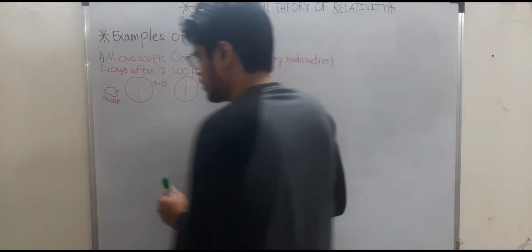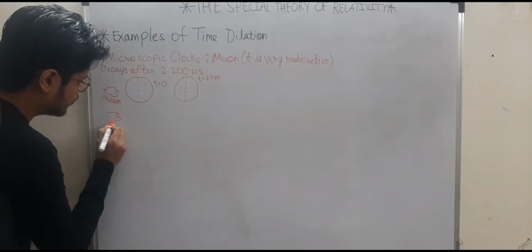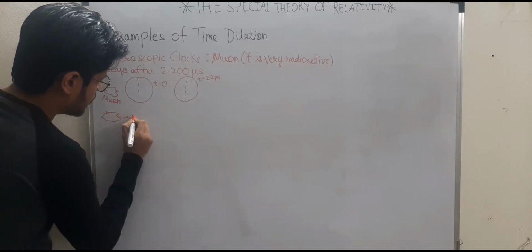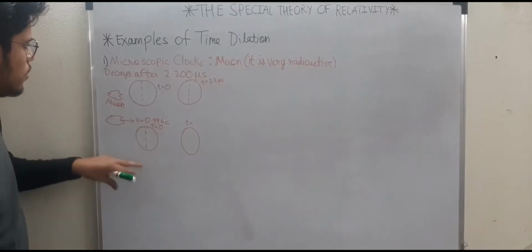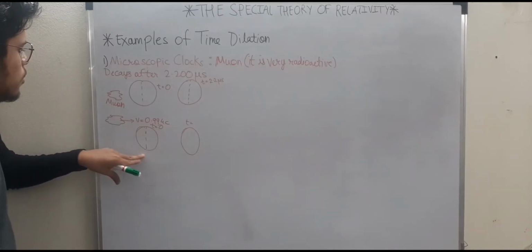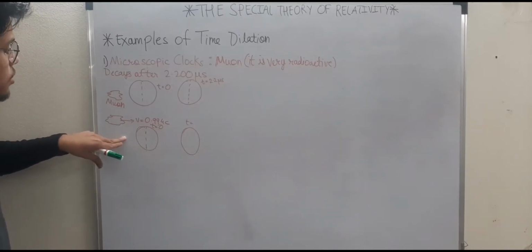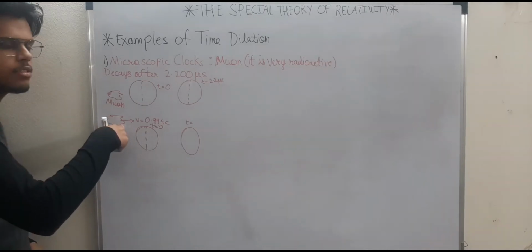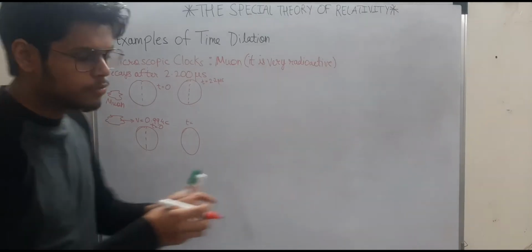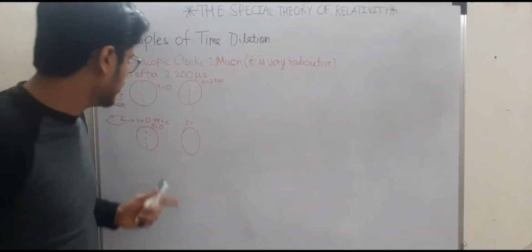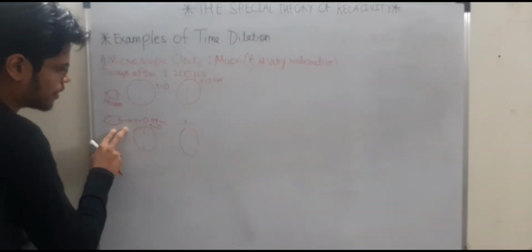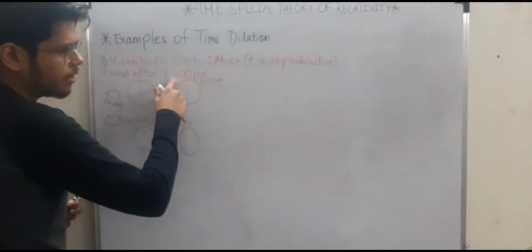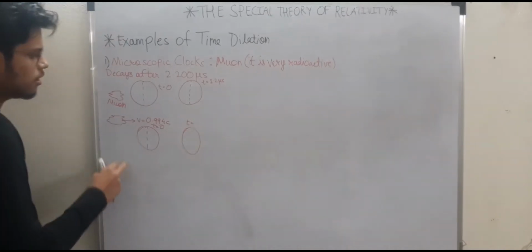Now what I will do is that I will move this muon with a speed of approximately the speed of light, and then you keep your observation clock with you and move it in such a way that the clock is at rest with respect to this muon, right? So you move the clock and absolutely time will get dilated. So at t equal to 0, you kept it here, and at t equal to something, you will observe this muon decaying, right? To calculate this t.